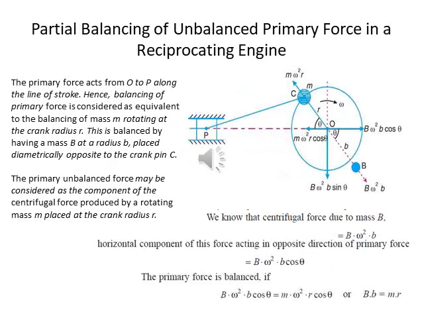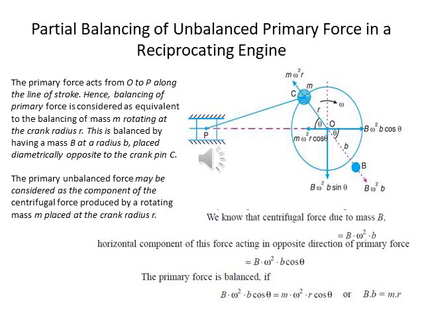Now we talk about our next topic, partial balancing of unbalanced primary forces in a reciprocating engine. Here the primary force acts from O to P along the line of stroke. Hence, balancing of the primary force is considered equivalent to balancing of mass m rotating at crank radius r.